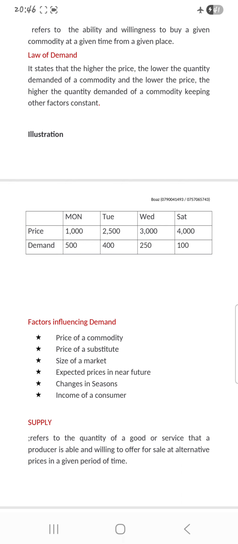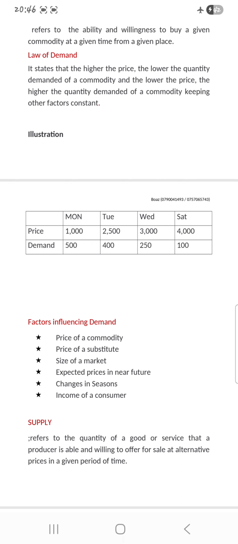But in the town, there are a lot of people in the shops. The competition is high. It means people will reduce the price of sugar, and more people will come and buy. So when the market is big, they will demand more products, because the market is big.